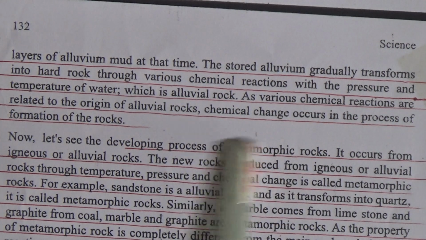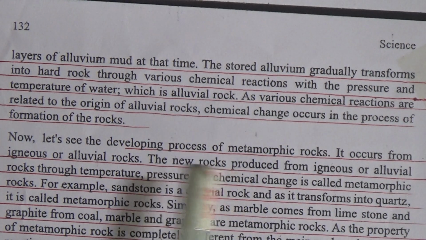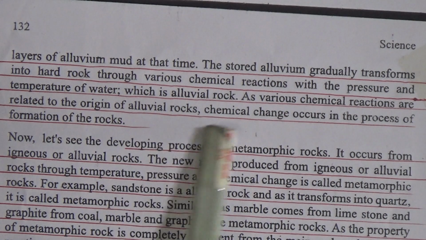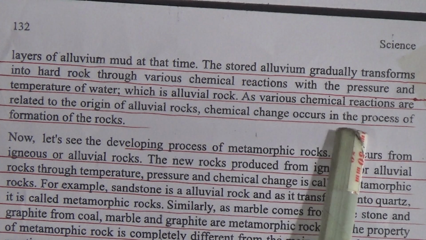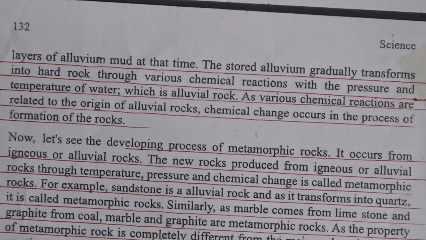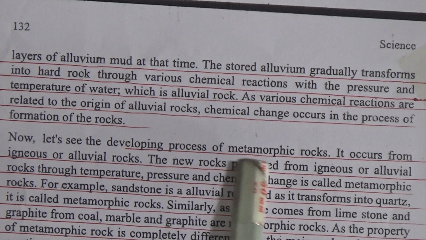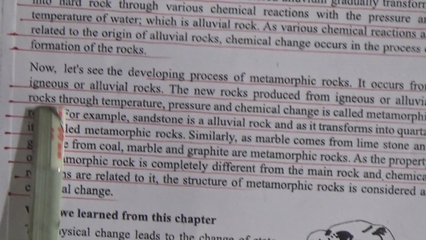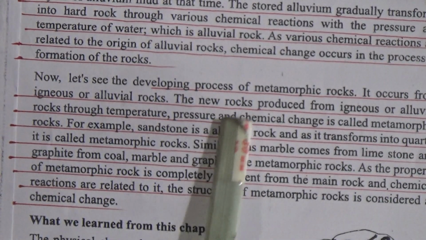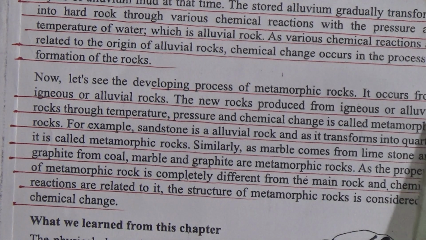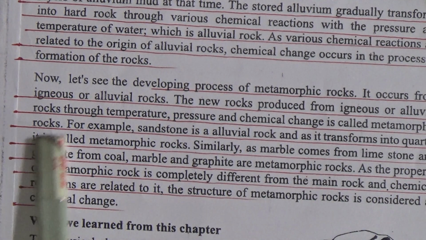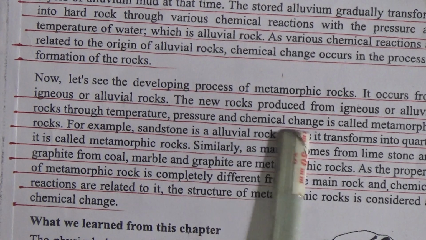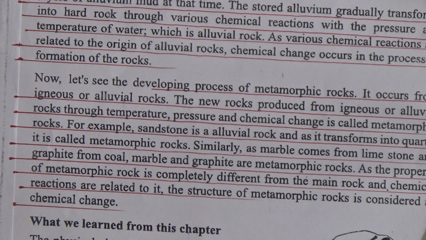So my dear students, as various chemical reactions are related to the origin of alluvial rocks, chemical changes occur in the process of formation of the rock. Now we will discuss how metamorphic rock originated. It occurs from igneous or alluvial rocks, and the new rocks produced from igneous or alluvial rock through temperature, pressure and chemical changes are called metamorphic rocks.